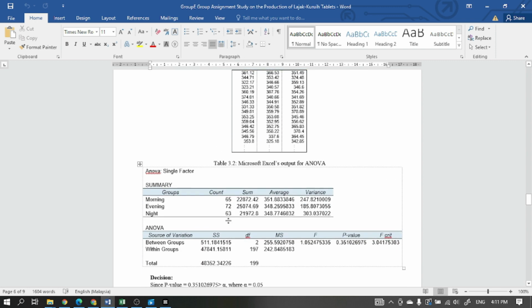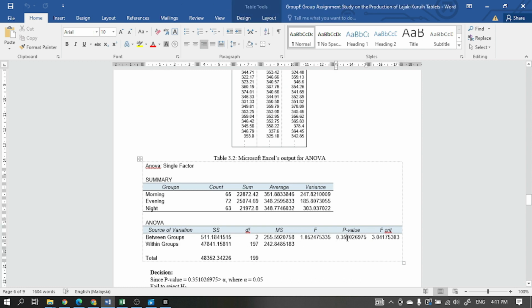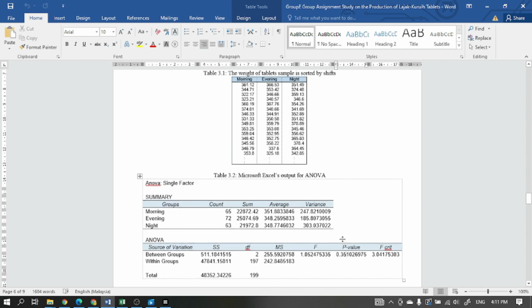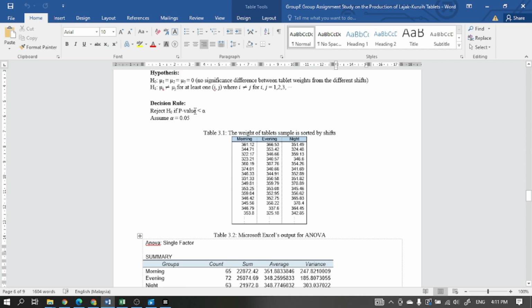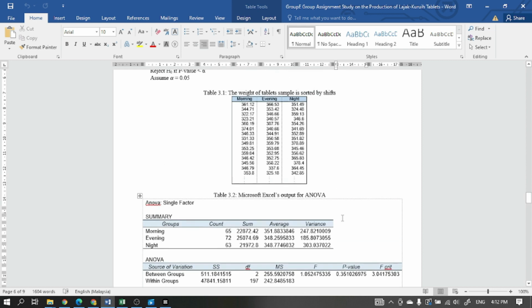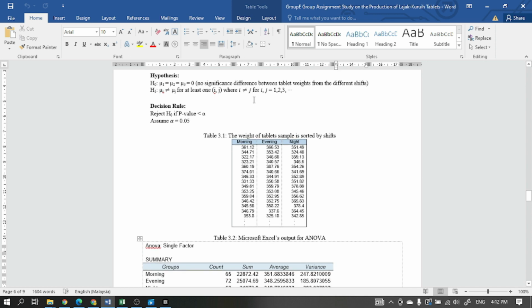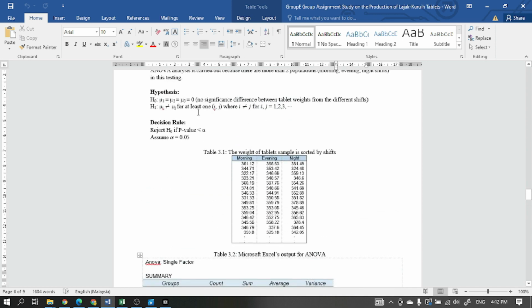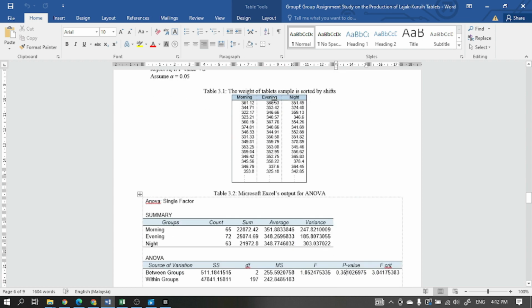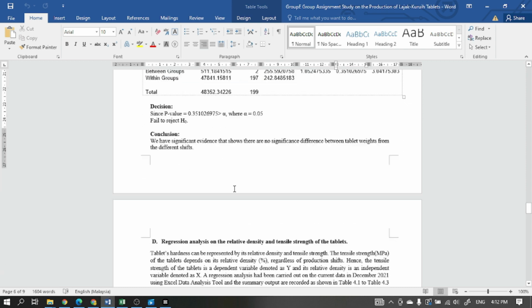From here we can see the p value is greater than 0.05. Hence we fail to reject H0, so there is no difference between the tablet weights from different shifts.